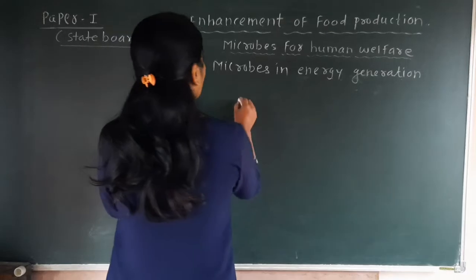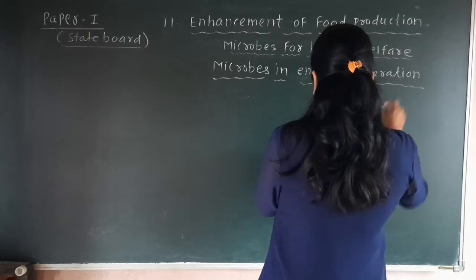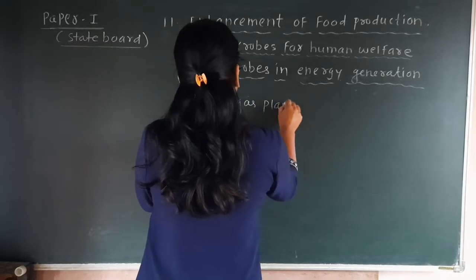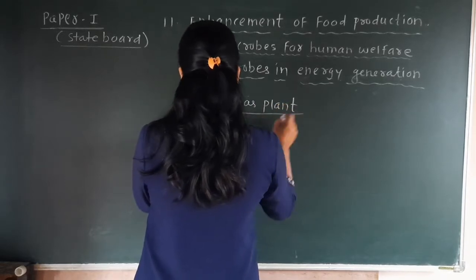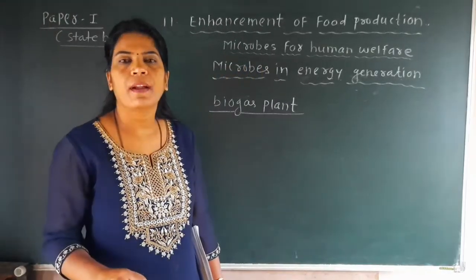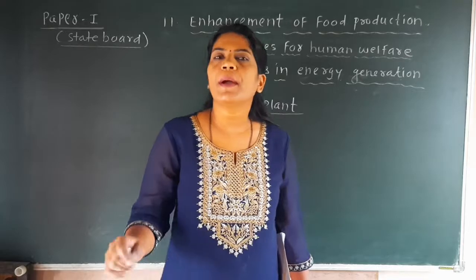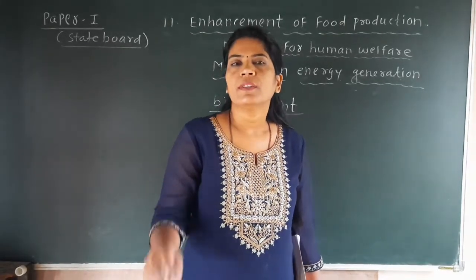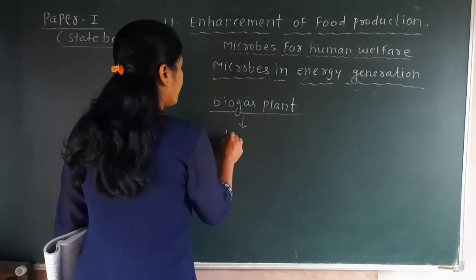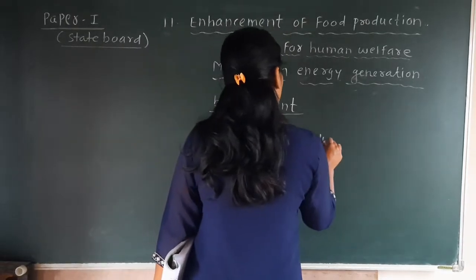So here we have to see the biogas plant. What is meant by a biogas plant? This biogas plant is a plant which fulfills the requirement of energy. This biogas can be used at the domestic as well as the industrial level. So it can be used as a domestic and industrial fuel.